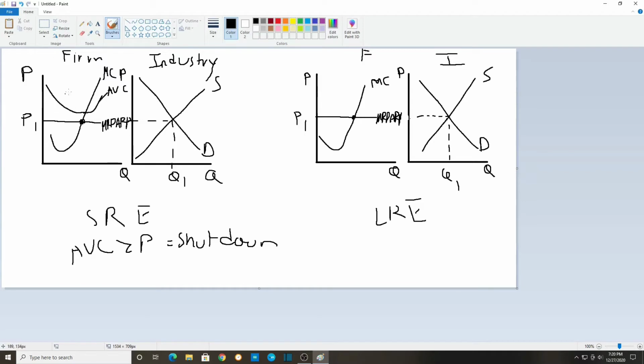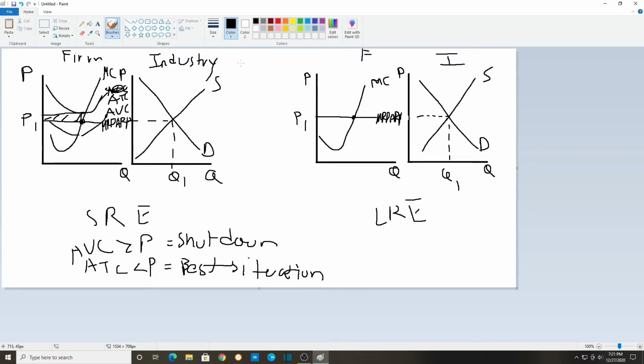Okay, and ATC. Let's say this is ATC. If this is ATC and then AVC is here, you keep going because AVC is not above price, even though you're taking a bit of loss. As you can see, this will be your loss if this curve was the ATC curve. So yeah, you should still keep going. And if the ATC is below price, that is the best situation to be in.